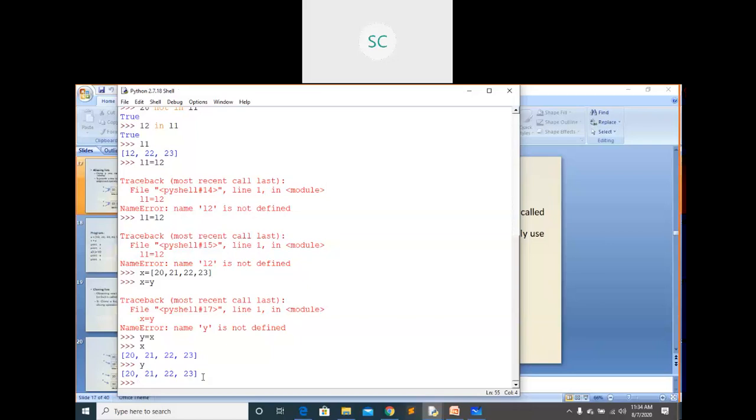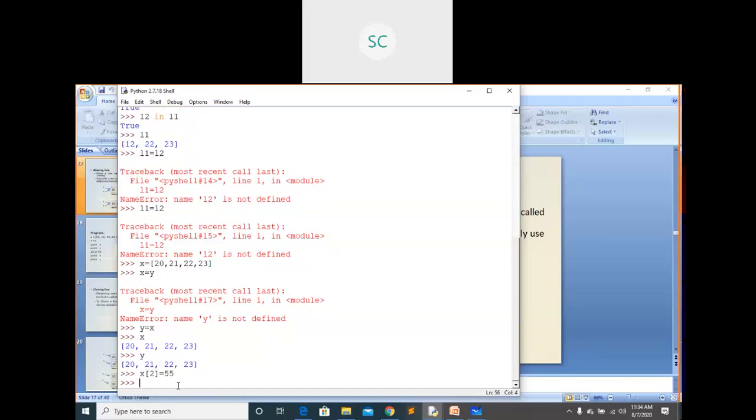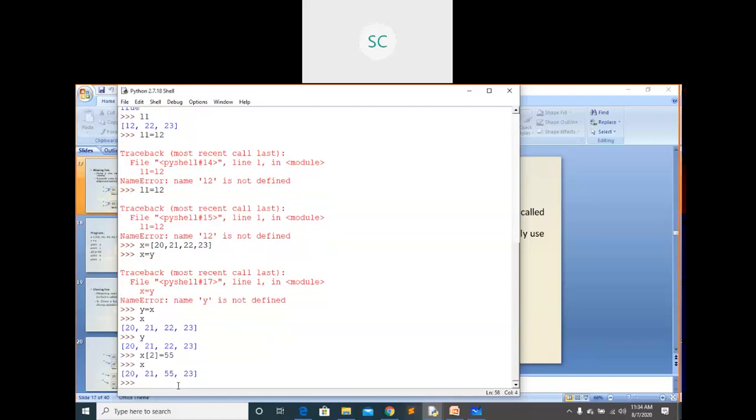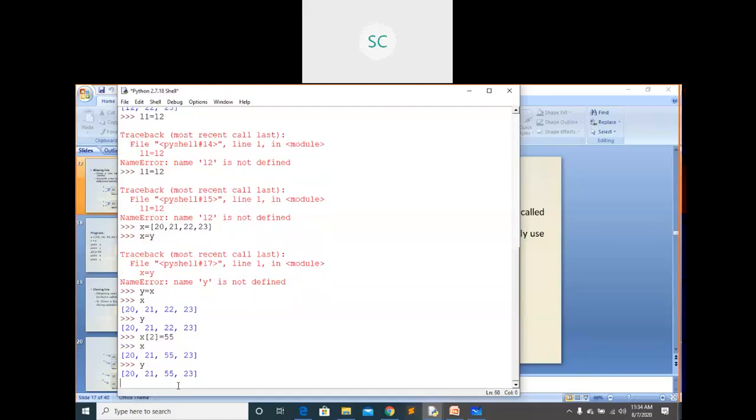If I update some elements within this x, so suppose x of 2 equals to 55 I'm giving. See, if I see x now, you will see in place of index 2 that 55 is updated. If I see same y, you will see y also updated, right? Because both are pointing to the same list.